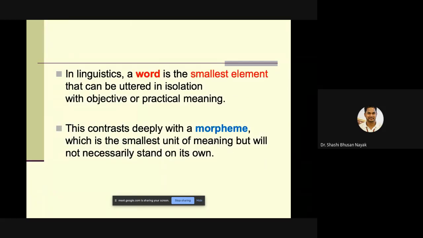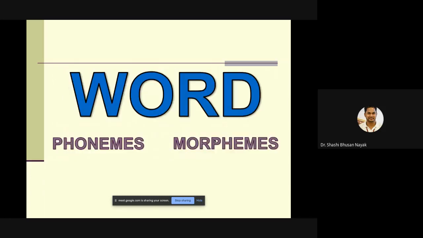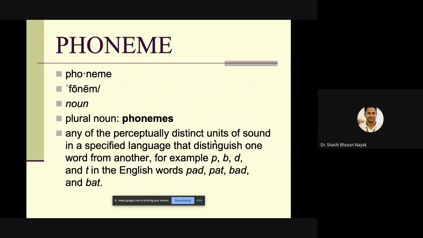Okay. In linguistics, a word is the smallest element that can be uttered in isolation with objective or practical meaning. We have already discussed that. This contrasts with a morpheme, which is the smallest unit of meaning but will not necessarily stand on its own. I've already told you that as well. I also told you, in a word you have phonemes, you have morphemes. I told you what is a phoneme, what is a morpheme. Phoneme: any of the perceptually distinct units of sound in a specific language that distinguish one word from another. Okay.